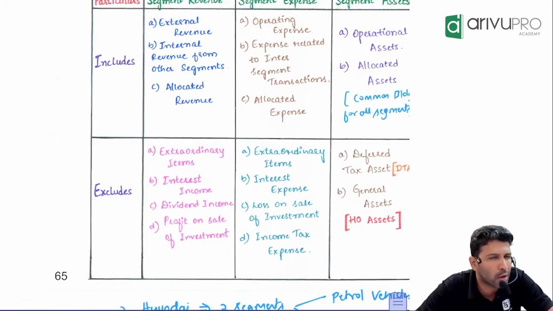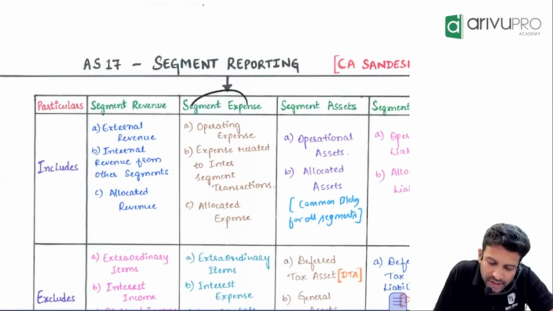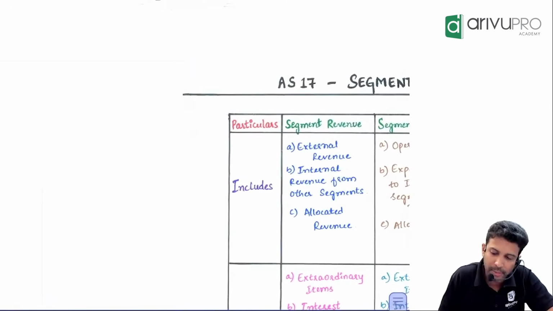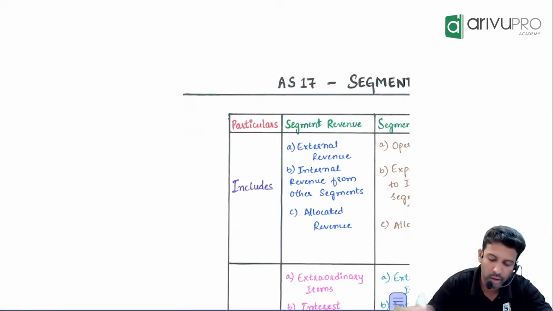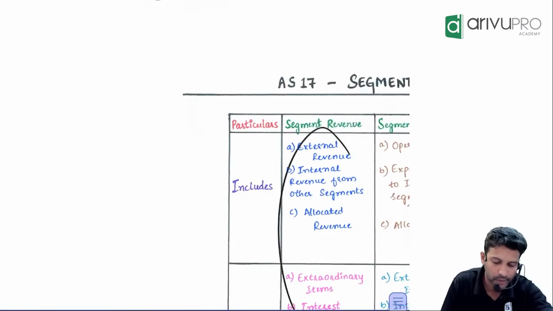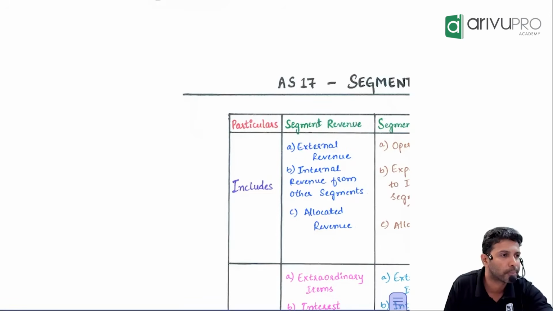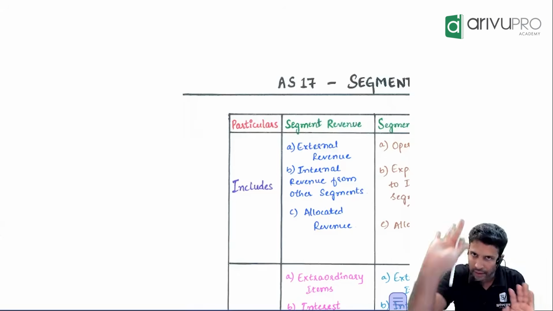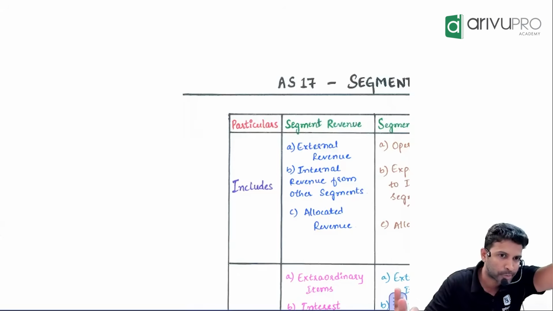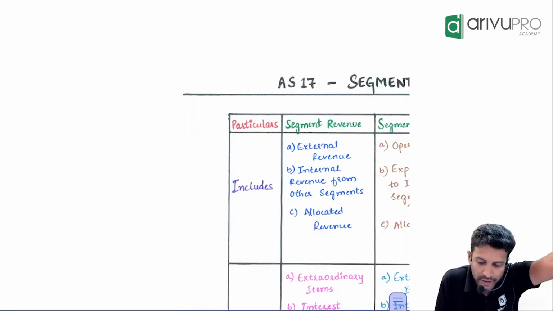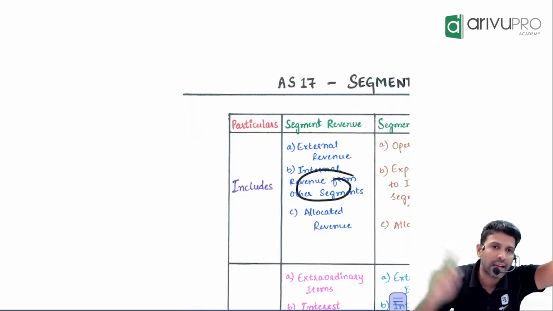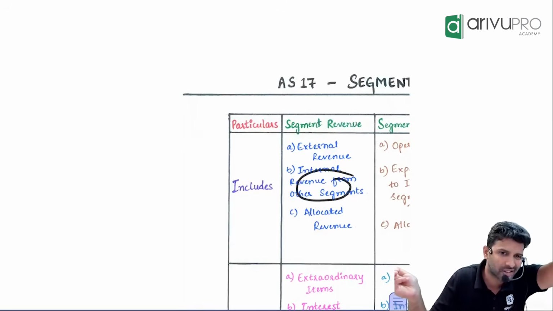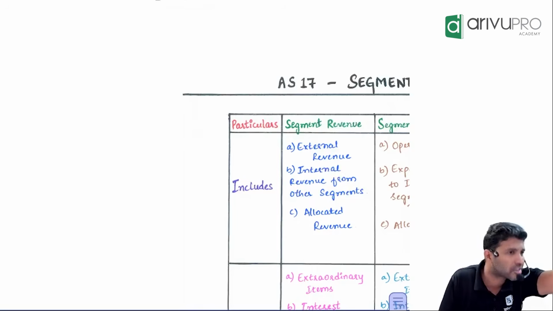Okay, sir. But one good thing is, if you know one, you can build the other automatically, like segment expense. Now, don't look at this. Tell me, what will segment expense include? Keep this as a base and tell me. If you have a division, that division will have its own expense. That we call operating expense. If you include inter-segment sales, there you will include inter-segment purchase. That we call inter-segment expense.